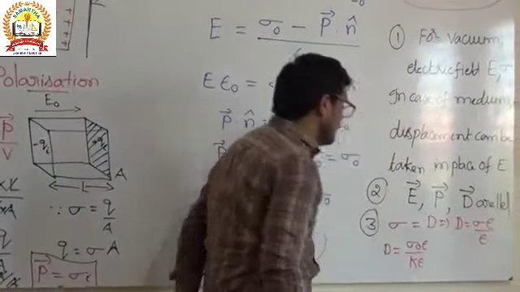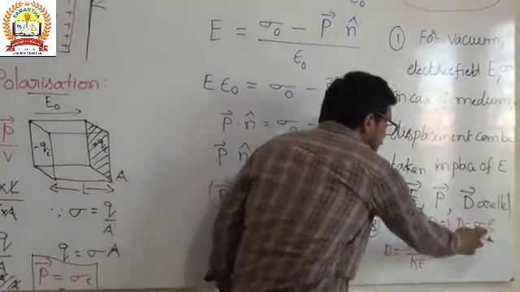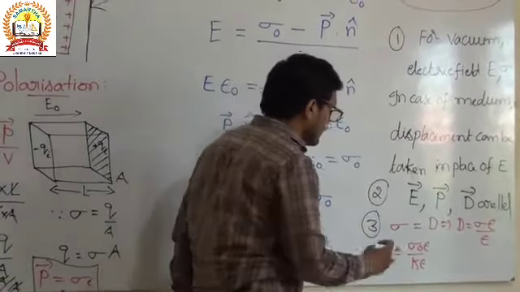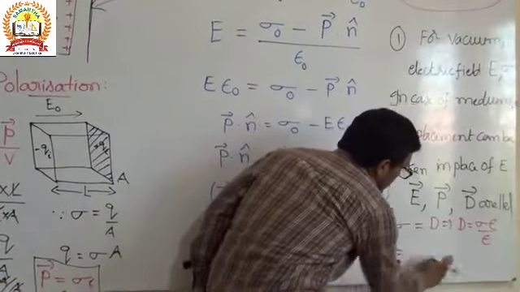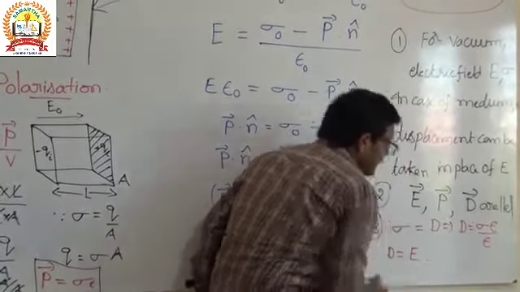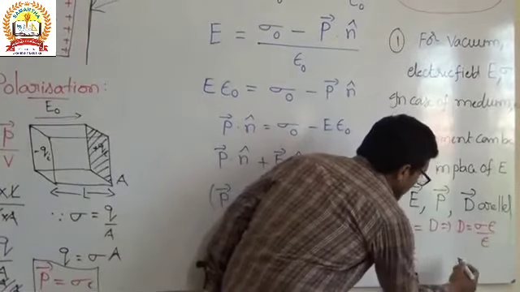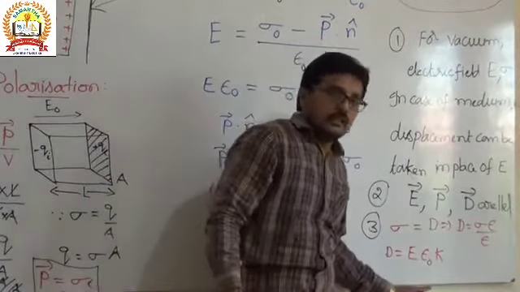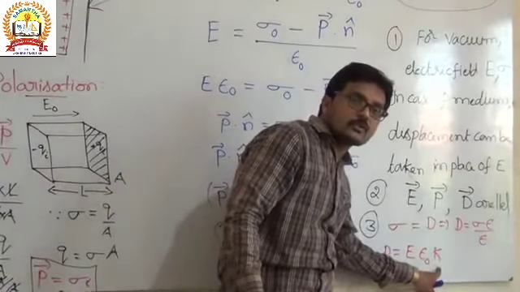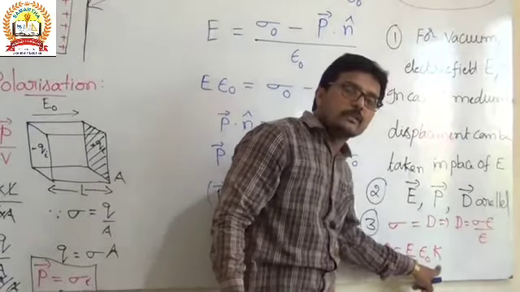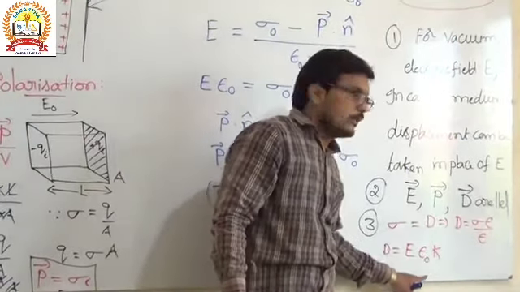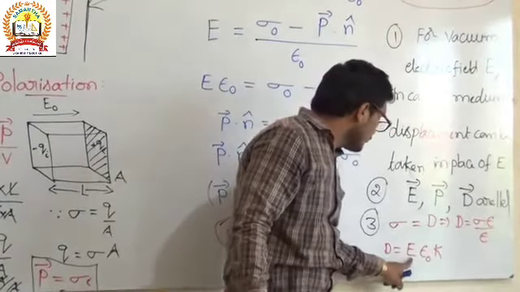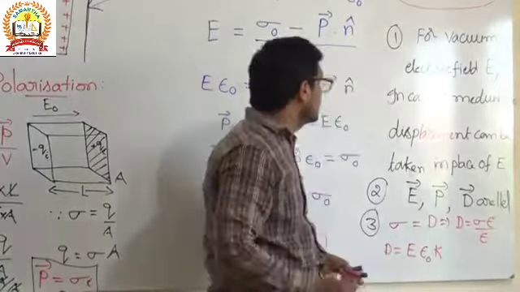In terms of the electric field, sigma by epsilon is E, and epsilon we write as epsilon naught into K, by using the dielectric constant, that K equals the permittivity in a medium divided by the permittivity in free space. So the permittivity in a medium is epsilon naught into K. Then D equals E epsilon naught K.